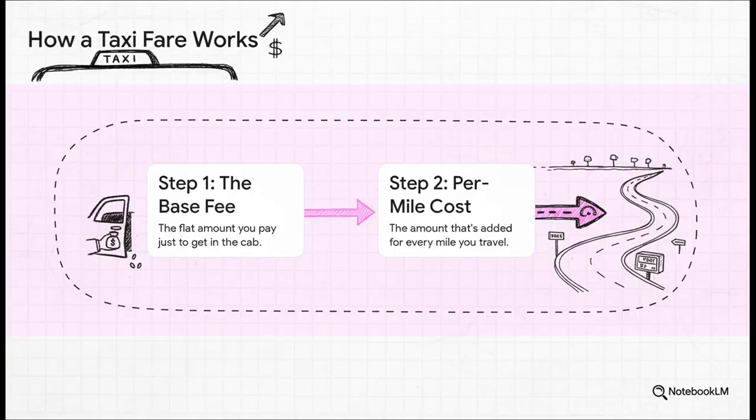Okay, so anytime you take a cab, the total price is really just two things. First up, you've got the base fee. That's the flat price you pay just for opening the door and getting in, before the car even moves an inch. Then there's the per mile cost. For every single mile you travel, the meter adds on the exact same amount of money.